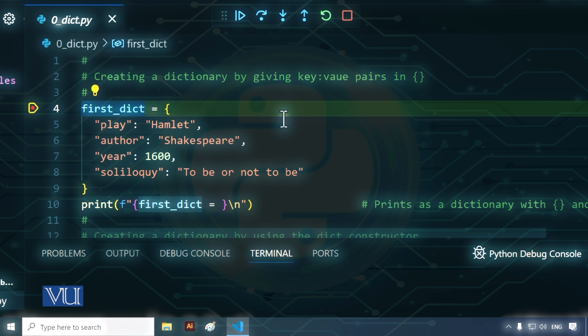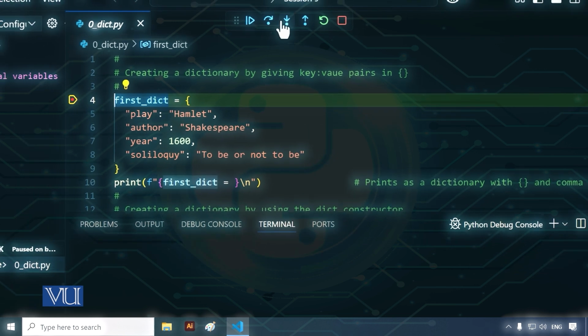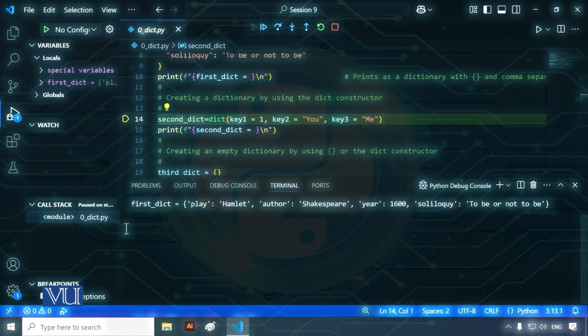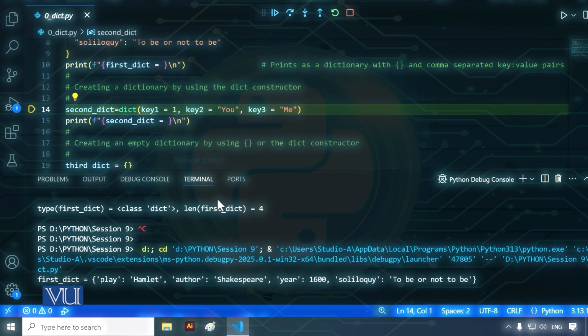And soliloquy, we used that in the sets example earlier, but now I've shortened it just for convenience. So I said soliloquy is the key, and the value for this key is "to be or not to be", which is a string. And we can just step through this. So let's say we create a first dict and then we print it, and it prints like this.